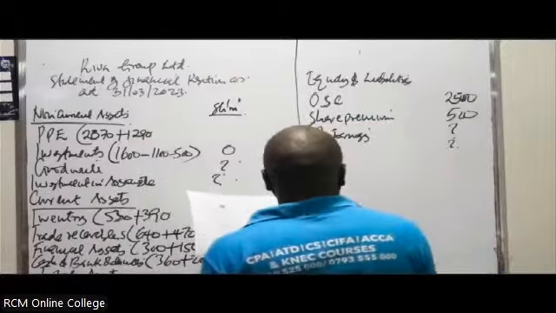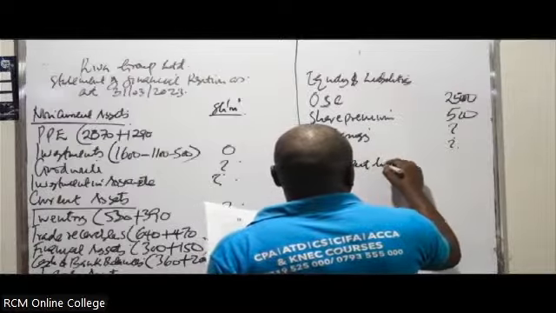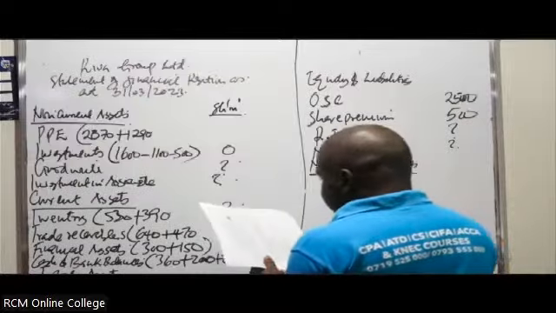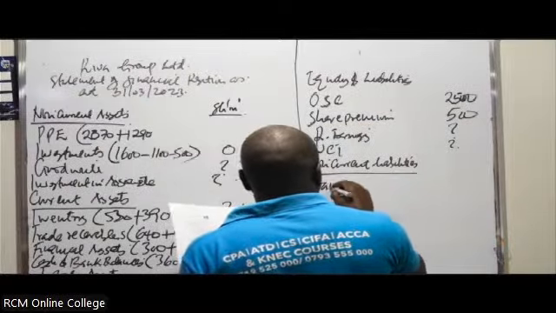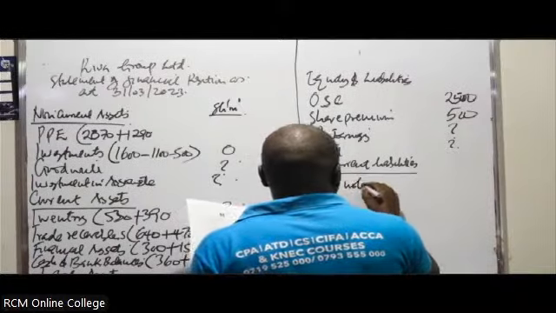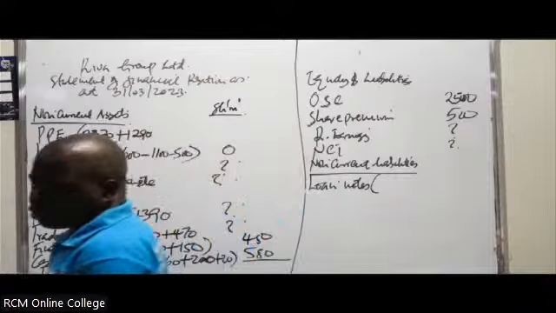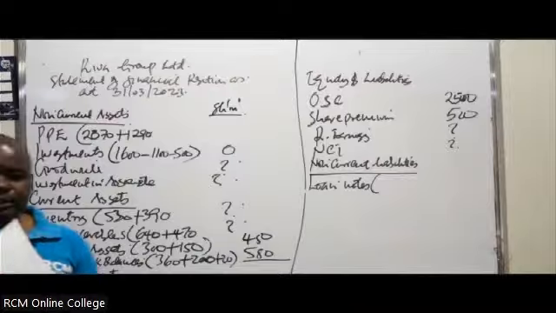You can go towards the non-current liabilities. We can go to the non-current liabilities. For the non-current liabilities, we have in this case loan notes. Have we heard anything about loan notes in the additional information? Is there anything about loan notes in the additional information?